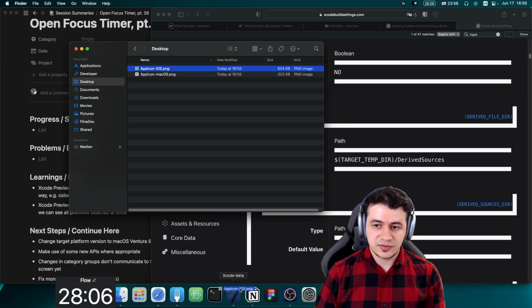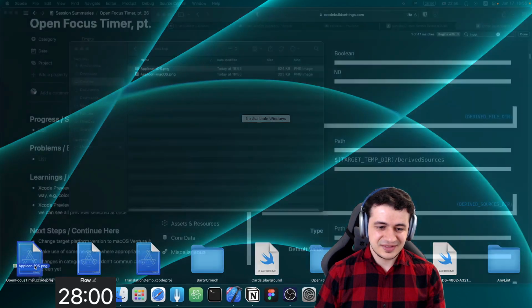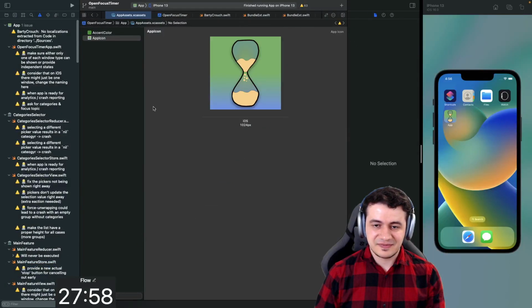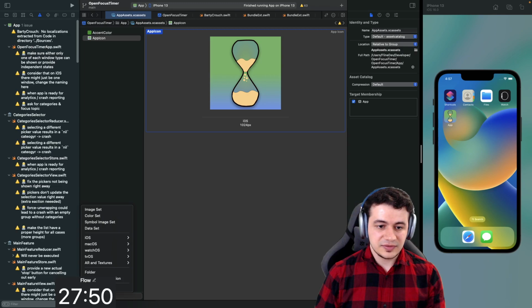Technically I could do this, of course, but I find this is, look at that. How is that useful? Like this? Yeah, okay. It's just taking too long. But this is app icon iOS, and now let's add the same for macOS. Do we need that? I guess so.